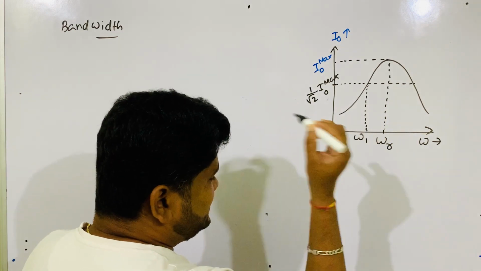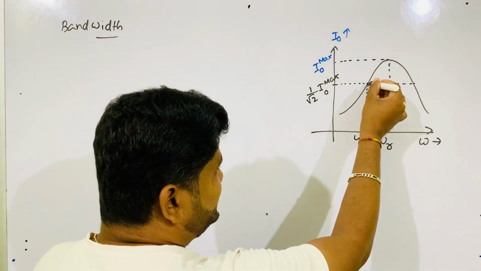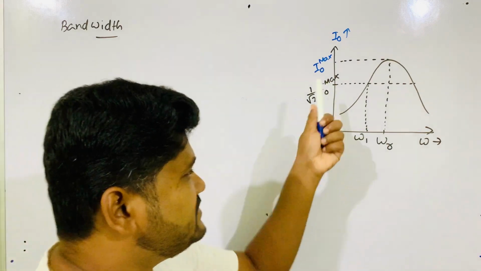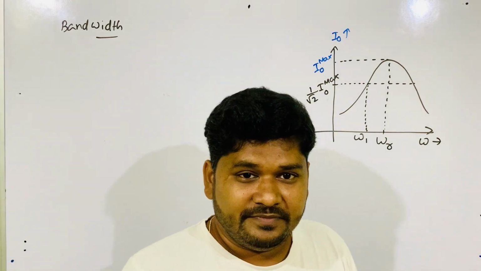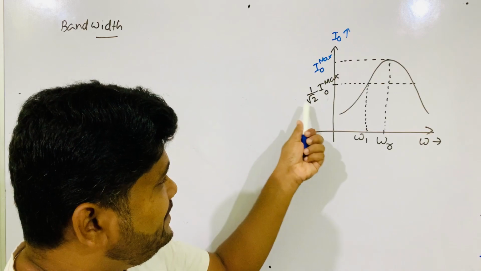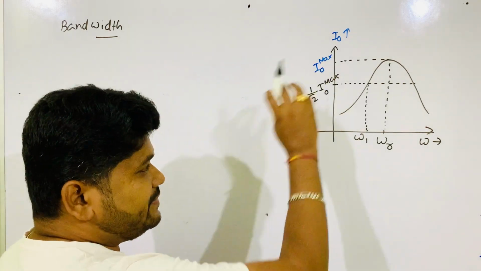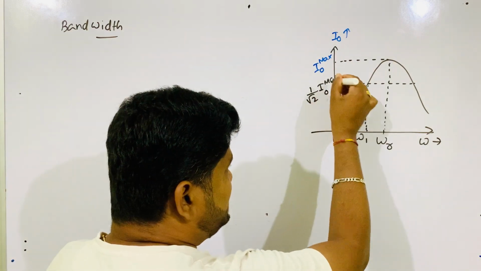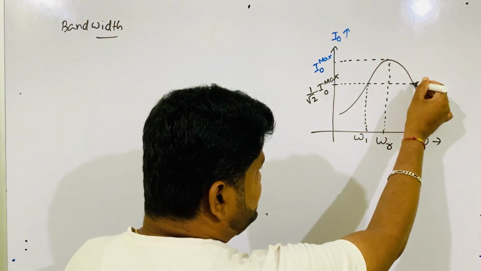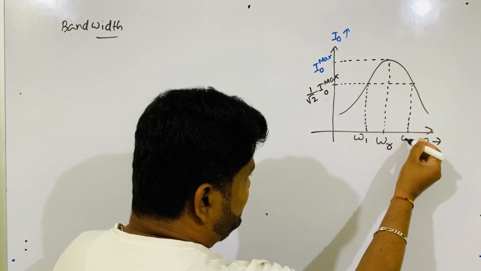let's write omega 1. You will get 1 by root 2 times I naught max value. This much peak current you will get at this frequency. This is also one peak current, and you will also get that much peak current at this frequency, omega 2.